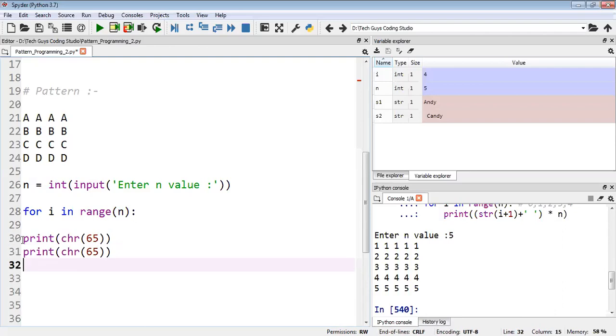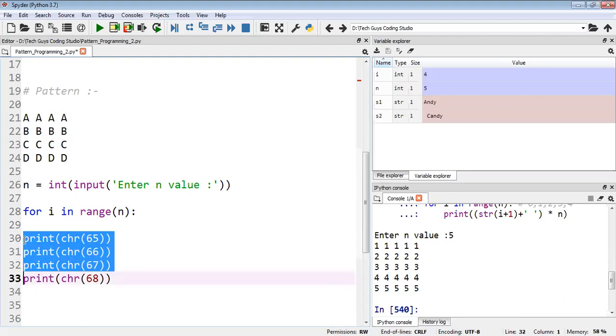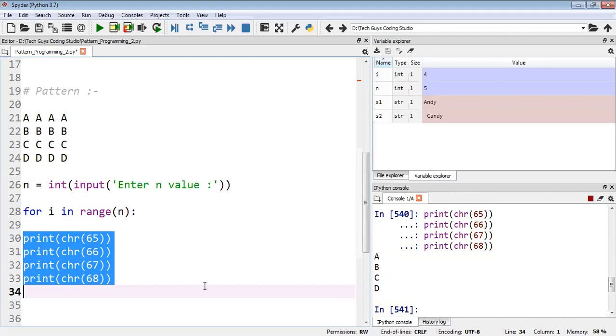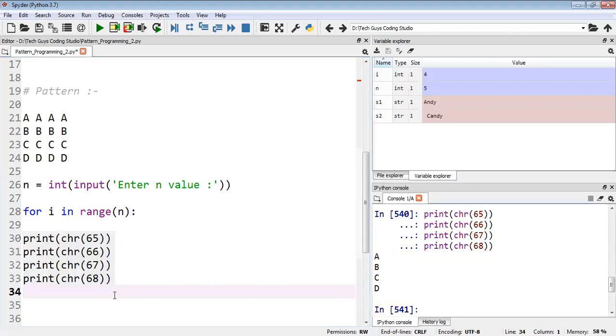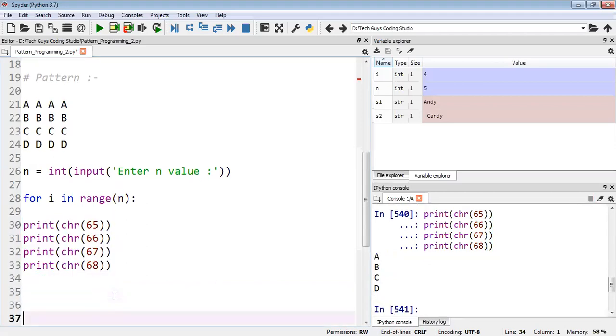First, I'll show you like this: 65, then I will get 66, then I'll get 67, then if I write 68. So I'll just show you how we will get the values. You can see I got a b c d, like this. And one more thing I would like to show you, one more function we have.